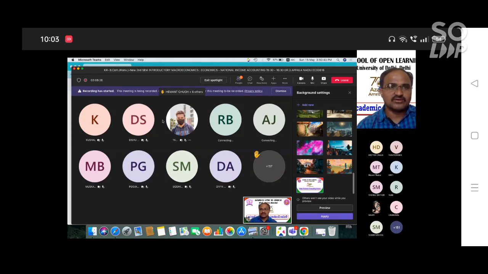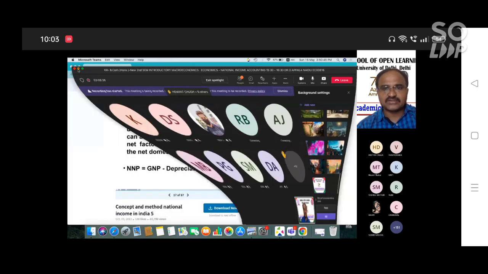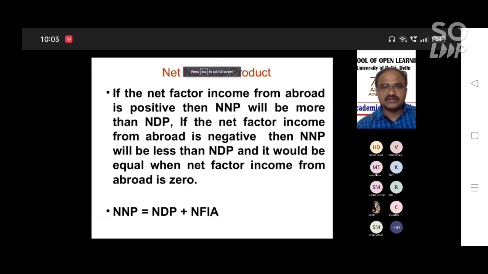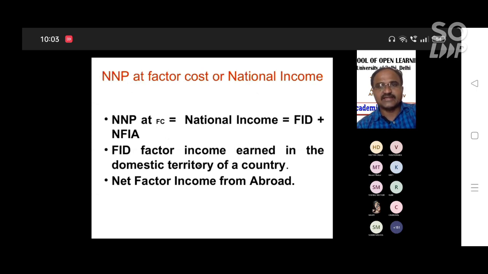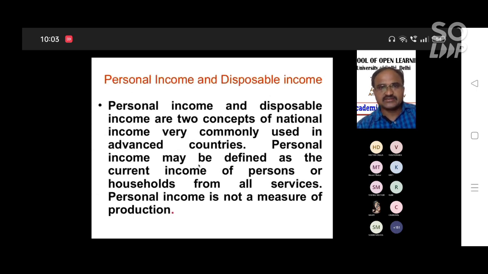Now we are going to discuss another important concept of national income. Here you can look at it: NNP at factor cost is equal to national income, that is, C plus I plus G plus NFIA minus depreciation plus IT minus subsidy. Other concepts of national income are personal income and disposable income. What are personal income and disposable income? These are two concepts of national income, very commonly used in advanced countries.